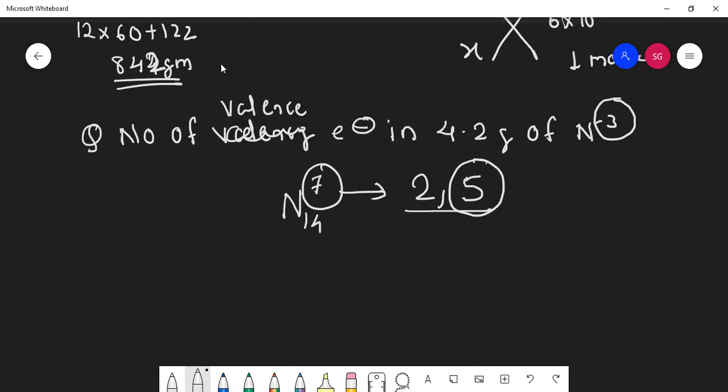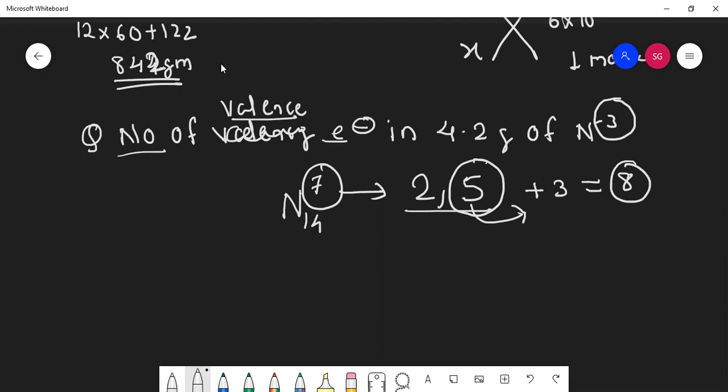Students, this one thing always you keep in your mind. In chemistry, positive sign indicates that that much electrons are less, and negative sign indicates that that much electrons are more. So already in valence shell, 5 electrons are there, plus 3 electrons we have got. So how many electrons are there in valence shell? 8.